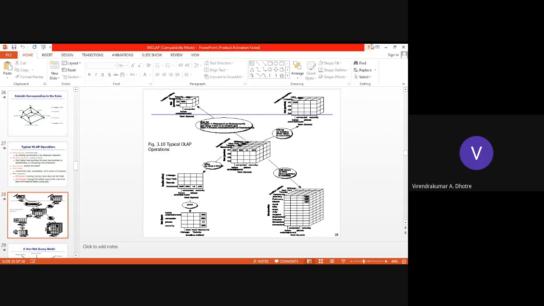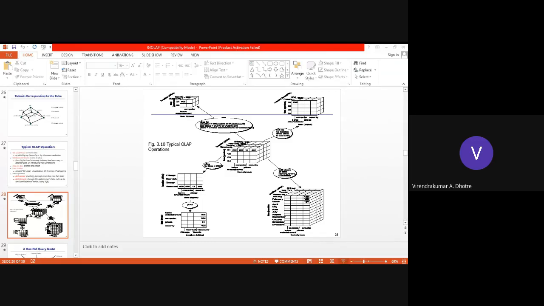Here we can show the typical OLAP operations. There is a cube, and how we can implement all those operations is shown in this figure. You can observe it. Hope it is visible to you.